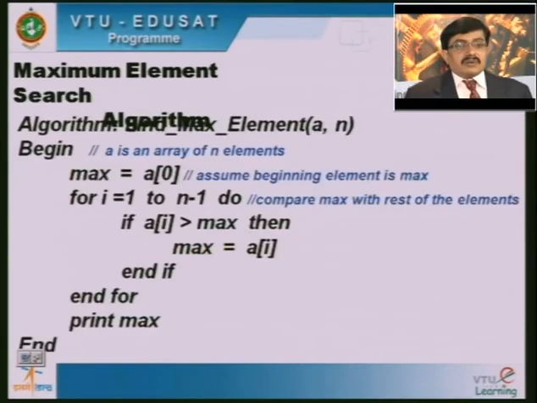Now this is the algorithm which we can use for writing the program. The algorithm is to print the max element. We begin with the algorithm: A is an array of n integer elements, and then max is equal to A of 0. This is the assumption we are making. Initially we assume that the maximum value is the 0th element. Then afterwards we compare the elements from 1 to n minus 1.